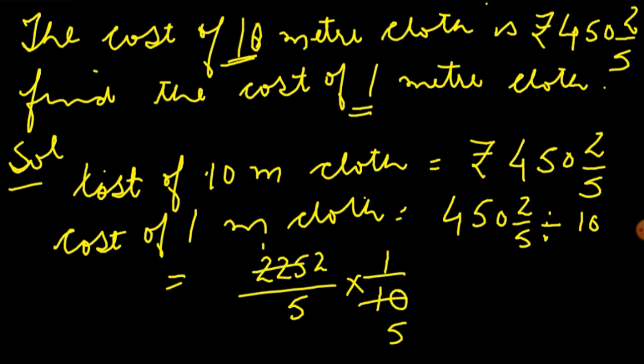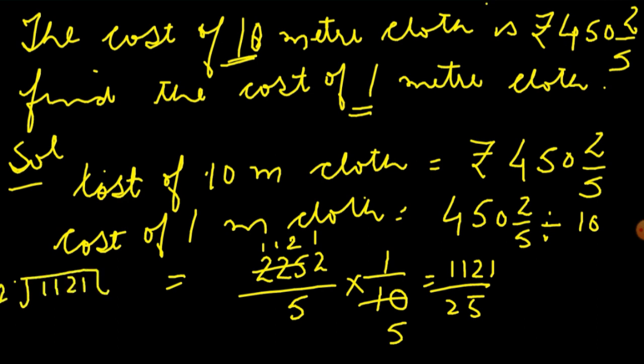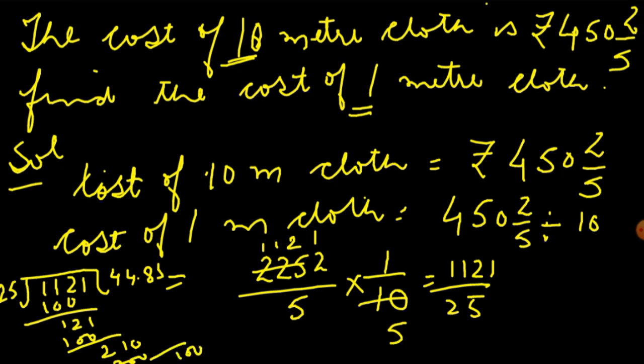2 5s are 10, 2 1s are 2, 2 1s are 2, 2 2s are 4. So it is 1121 upon 25. Now we need to divide 1121 by 25. 25 4s are 100, 121. 25 4s are 100, 21. You can put decimal here. 25 8s are 200, 100, then 25 4s are 100.